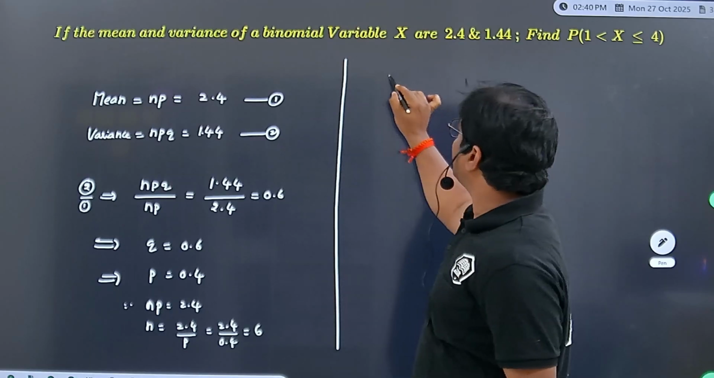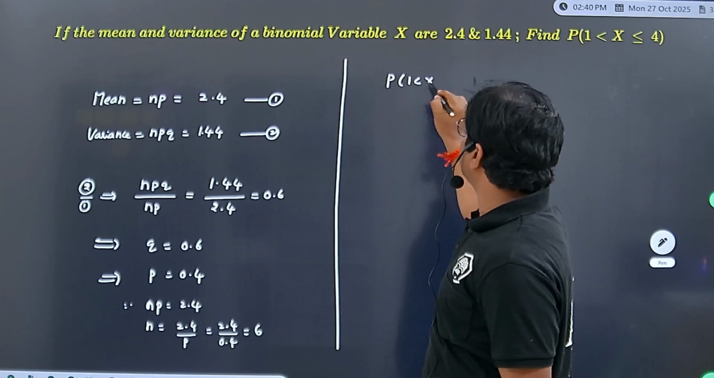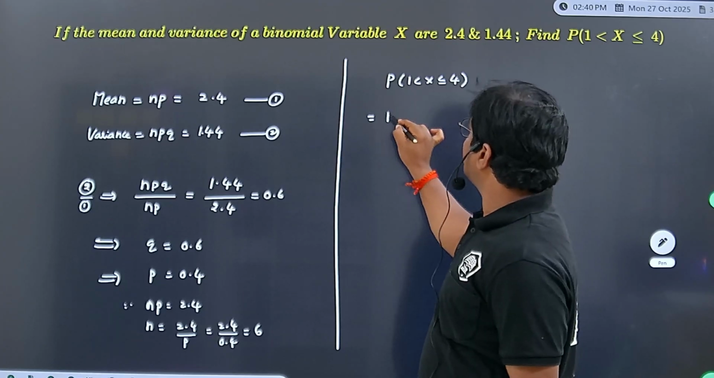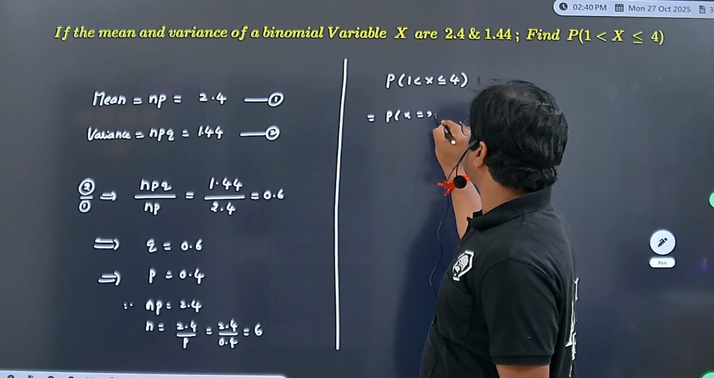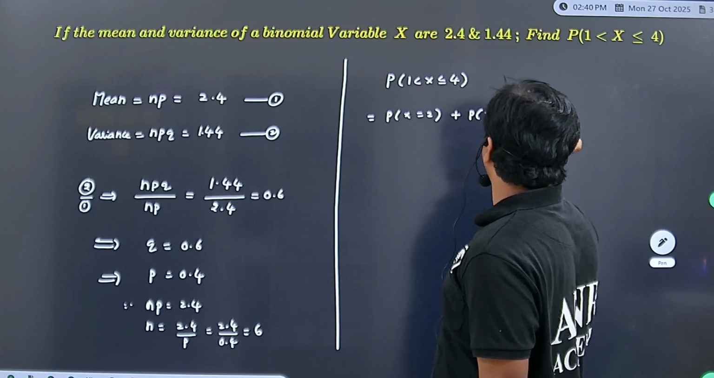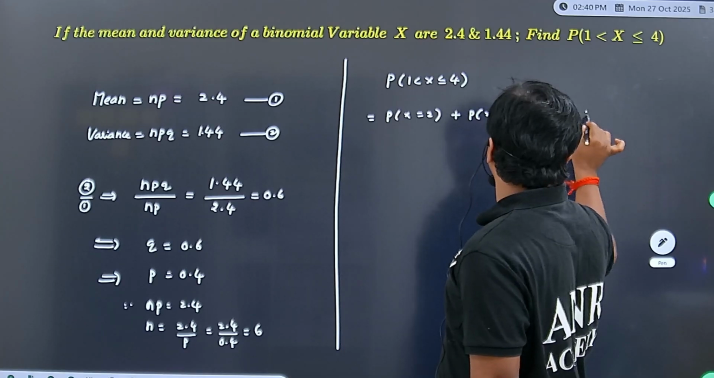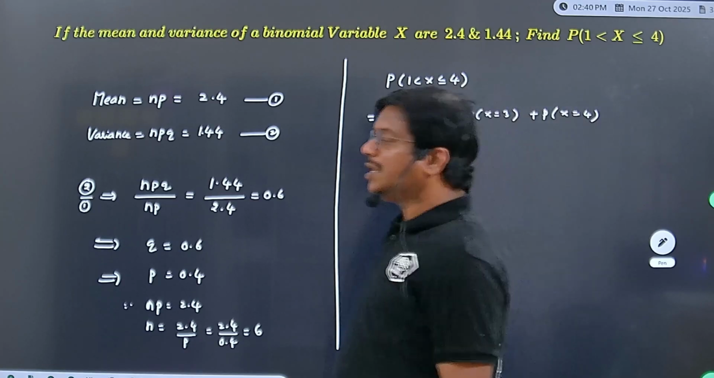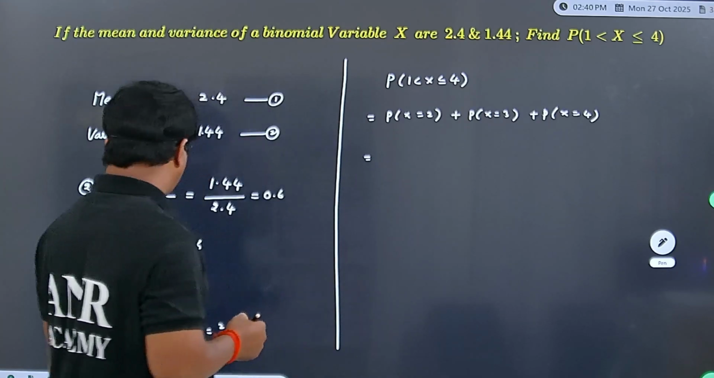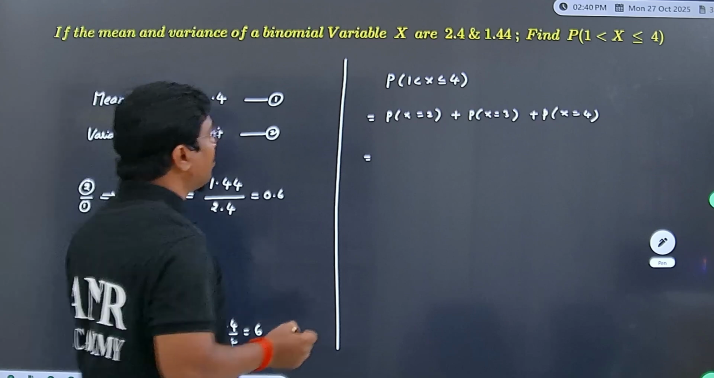Now I am going to find probability of 1 less than x less than or equal to 4. That is probability of x equal to 2 plus probability of x equal to 3 plus probability of x equal to 4. These three we need to find, and their combination is the answer. Yes, we know the formula.